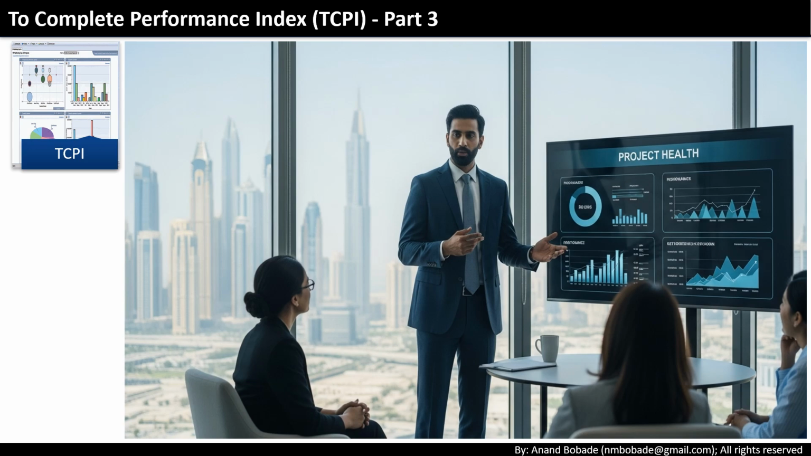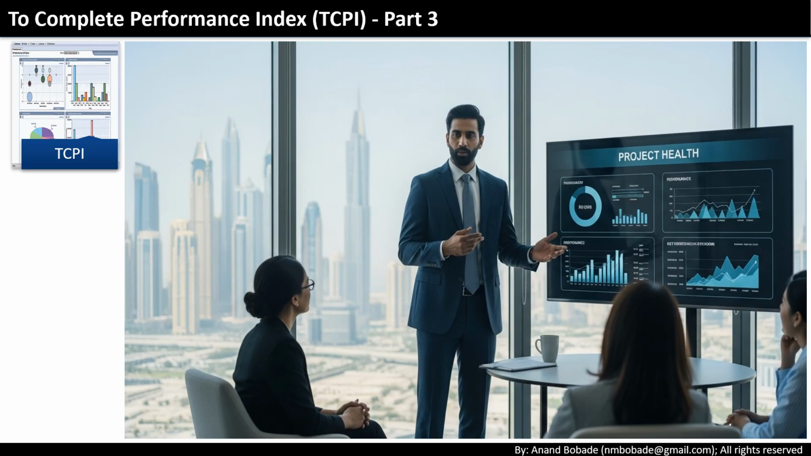Welcome back. In this session, we are going to explore another powerful forecasting tool in project management, the To Complete Performance Index or TCPI. If you're joining us directly here, pause and go back to the earlier sessions on forecasting part A and B. That way, you'll already have a solid understanding of concepts like EAC and VAC, which TCPI builds upon.